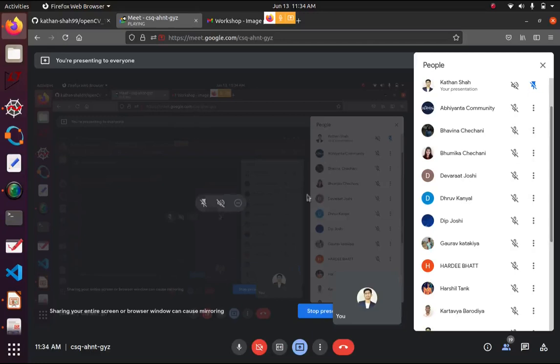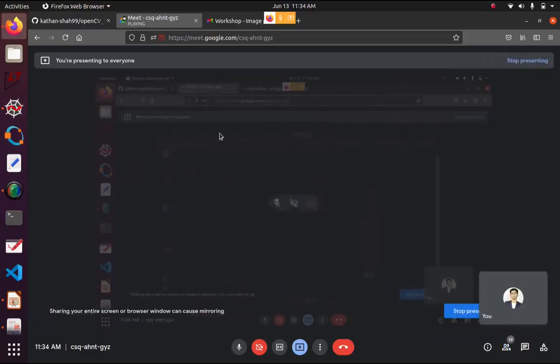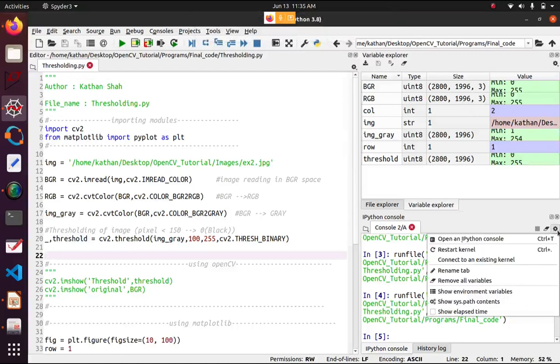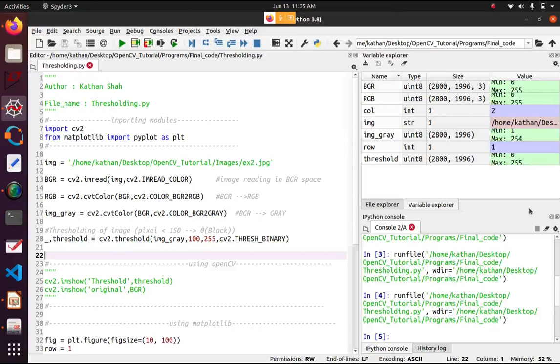Bhaiya, how to open the image in a tab? I am getting the output in the terminal of Spyder. You just need to remove the inline plotting. Just a minute, I'll show that. You can see my screen, right? Here you can see the plot.